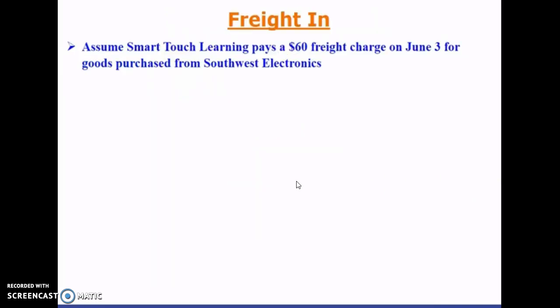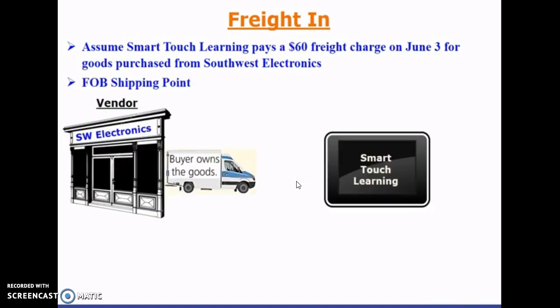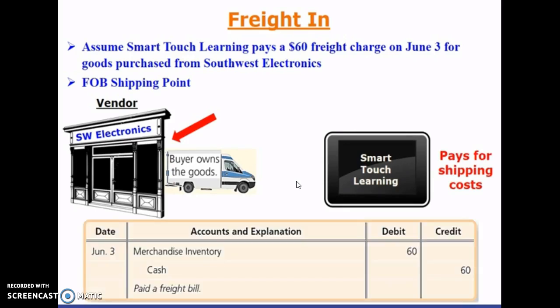So let's assume Smart Touch Learning pays a $60 freight charge on June 3rd for goods purchased from Southwest Electronics. Because it's the buyer paying the freight charge, this implies FOB shipping point. So when the goods are delivered onto the truck to be shipped to Smart Touch Learning, that's the shipping point. That's where Smart Touch Learning takes ownership of the goods, and they also pay for the shipping costs. When they record this journal entry, notice what account they debit. It's the merchandise inventory account. Because when Smart Touch Learning pays the $60 freight charge, that's increasing the cost of the merchandise to get that to Smart Touch Learning. And cash is decreased with a credit in this entry.